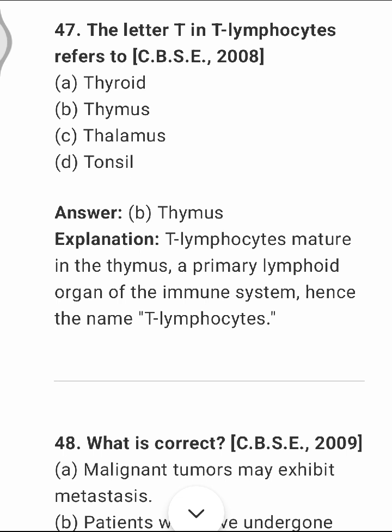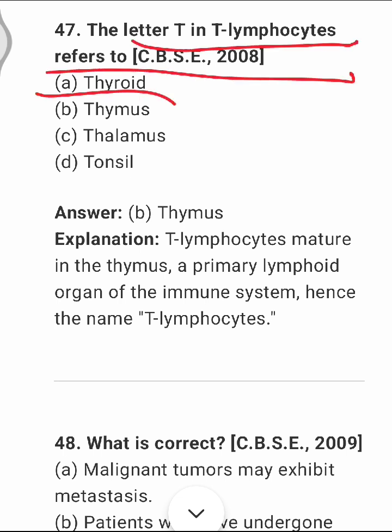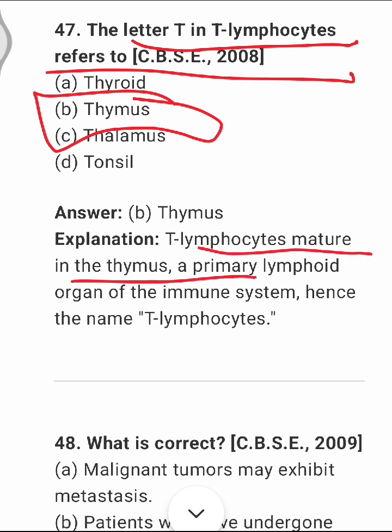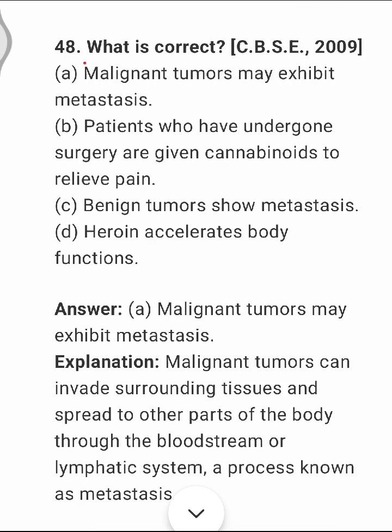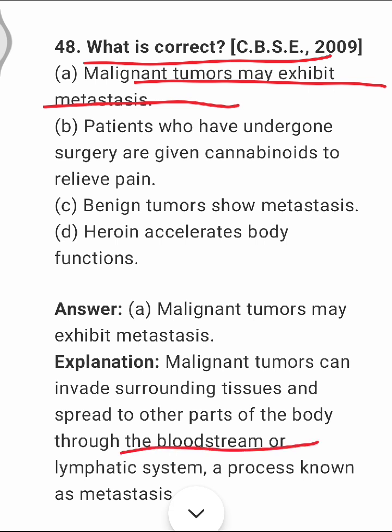Next, the letter T in T lymphocyte refers to the thymus. Option B. T lymphocytes mature in the thymus, which is a primary lymphoid organ of the immune system, hence named T lymphocytes. Next, what is correct? Option A, malignant tumors may exhibit metastasis. A malignant tumor can invade surrounding tissue and spread to other parts of the body through the bloodstream or lymphatic system, which is known as metastasis.